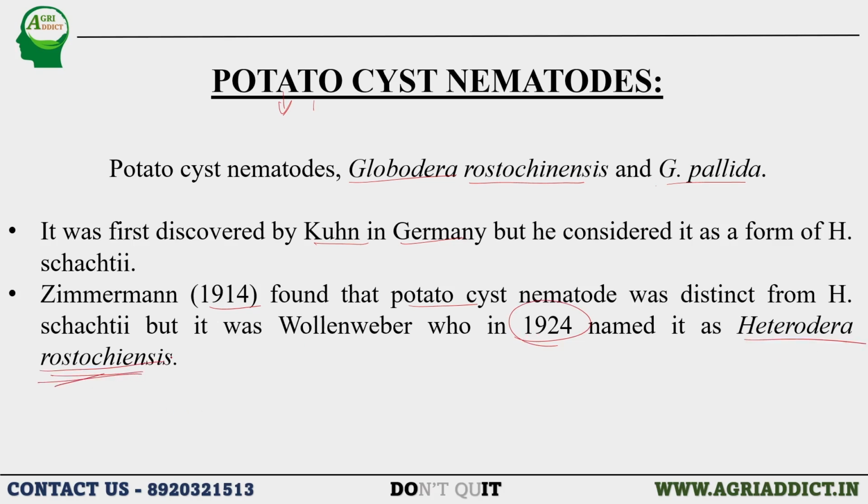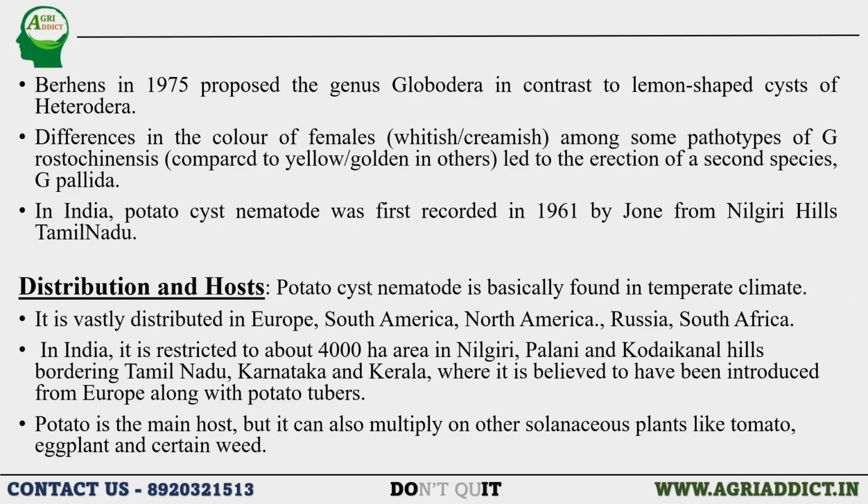rostochiensis. Okay, initially Kuhn discovered it in Germany, thinking that it was Heterodera schachtii, but later in the year 1914, Zimmerman told that it is completely different from Heterodera schachtii. After that, in the year 1924, Uhlenweber named it as Heterodera rostochiensis. But in case of Heterodera, lemon shaped cysts are present, whereas in case of Globodera, there are cysts which are in round shape.